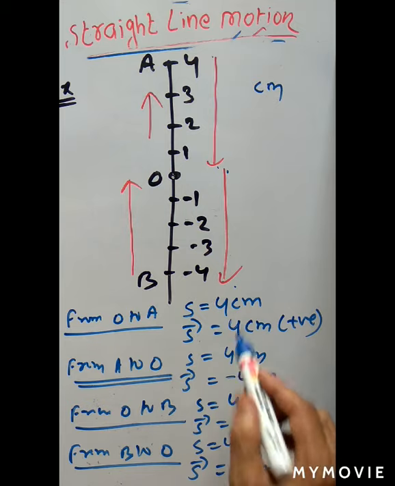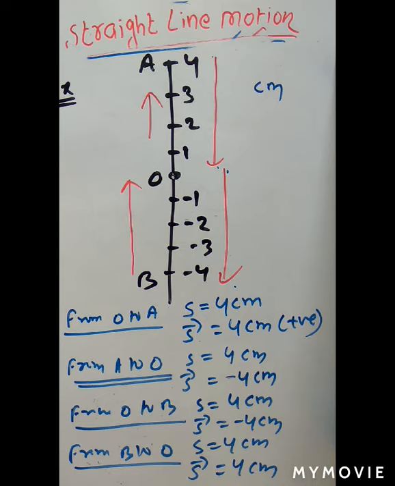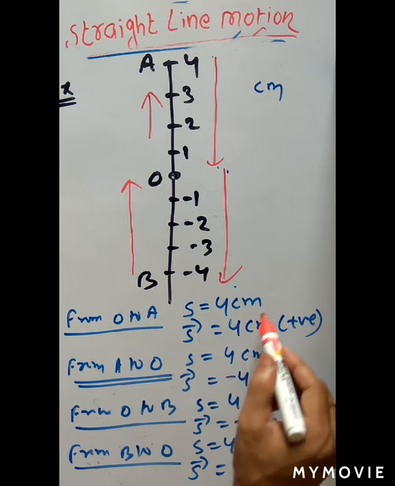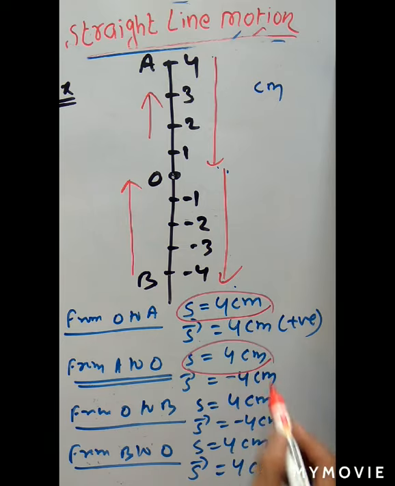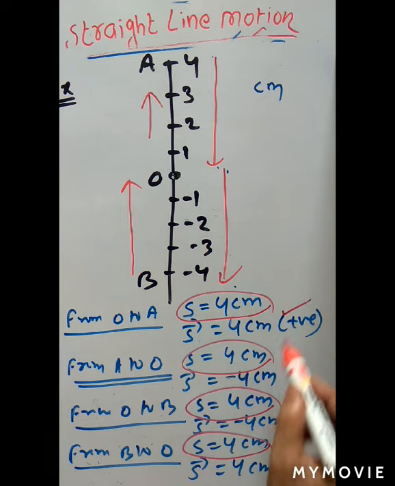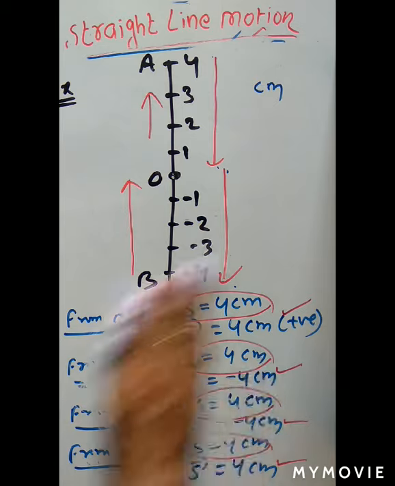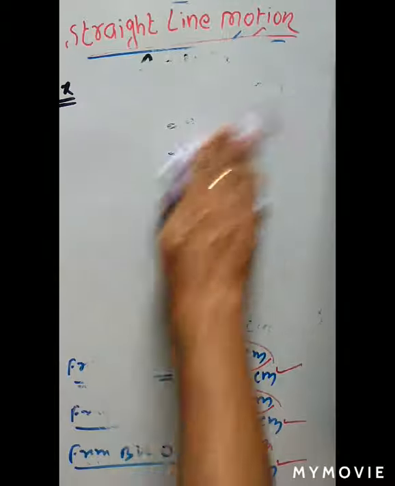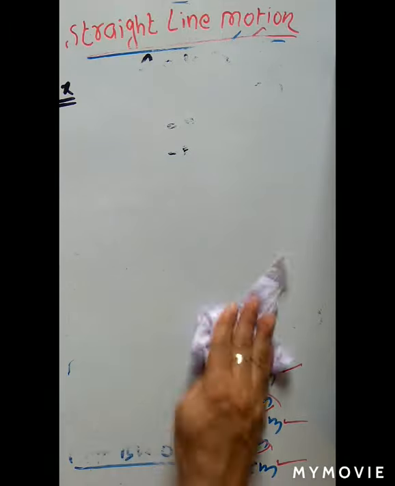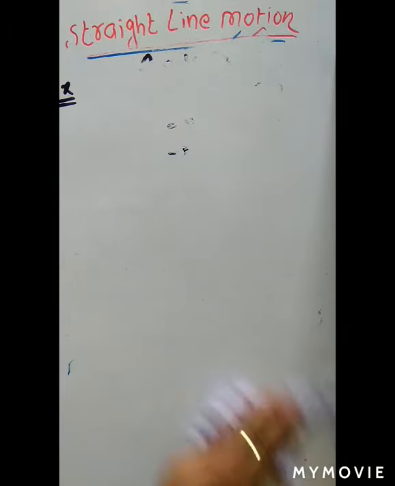Now compare: the distance is always positive, 4 centimeter, 4 centimeter. But displacement here is positive, here negative, here positive. So displacement depends upon what? Direction of the motion. Okay, so this is about distance and displacement.